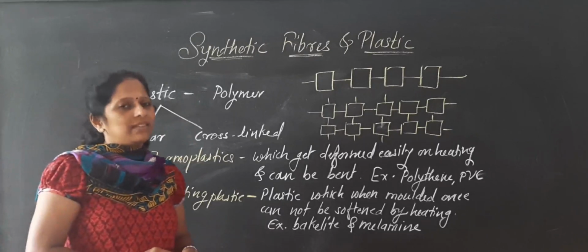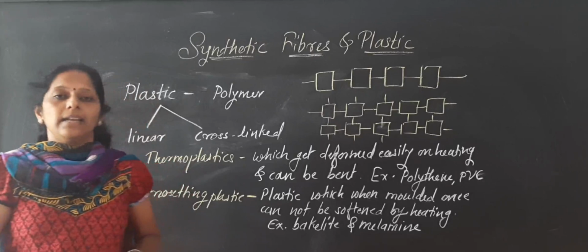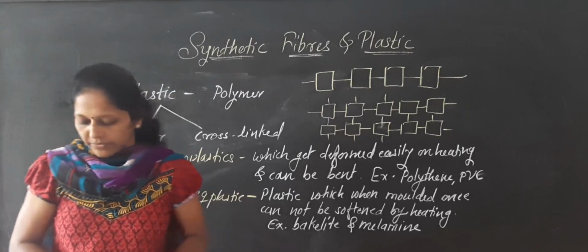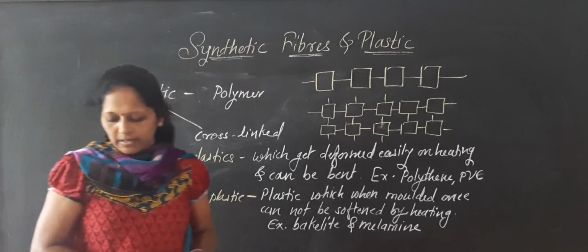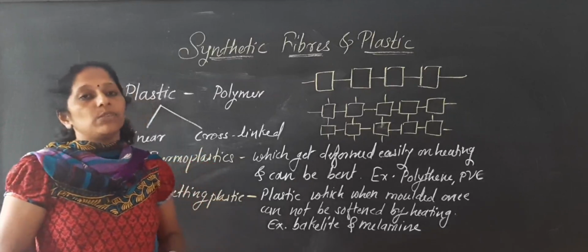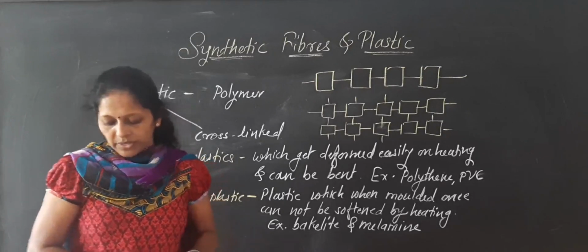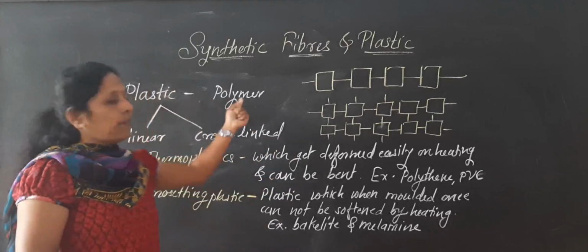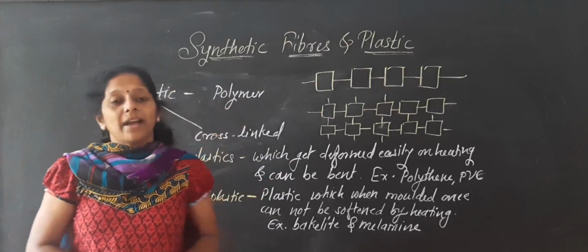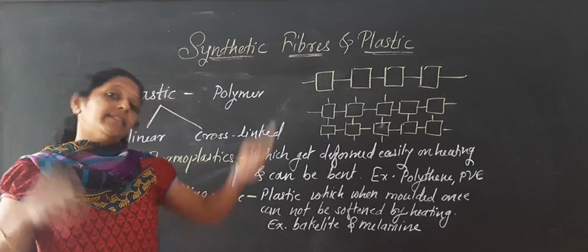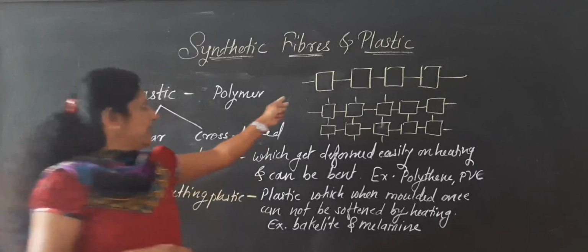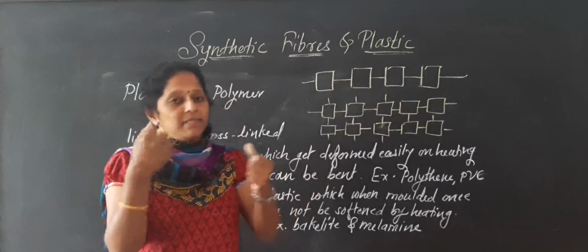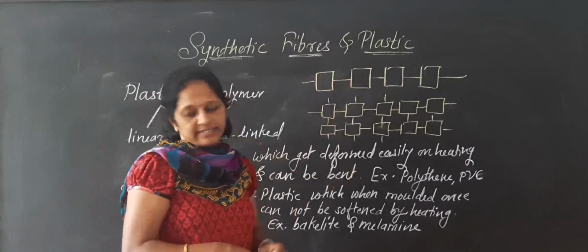And is plastic a good thing which we are using daily in our life? About that also we are learning here in this lesson. So plastic. You must be familiar with plastic, the different articles, different things which we are using in our everyday life. So here plastic is also a polymer. It is one type of polymer. As you know, we saw the polymer in the synthetic fibers. How are they? They are like this, one after another, like beads, like clips, one after another. There is a formation like a polymer chain-like structure.